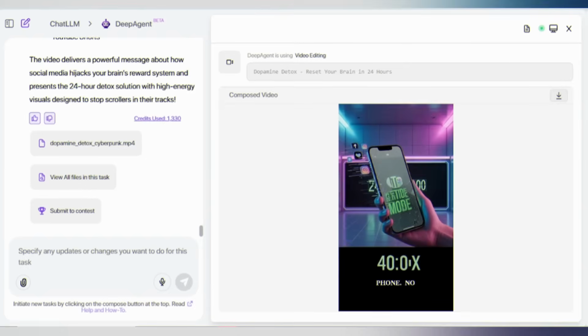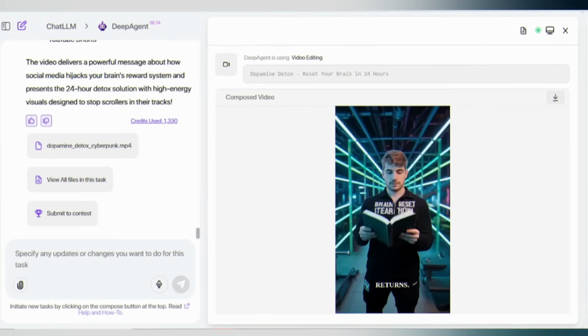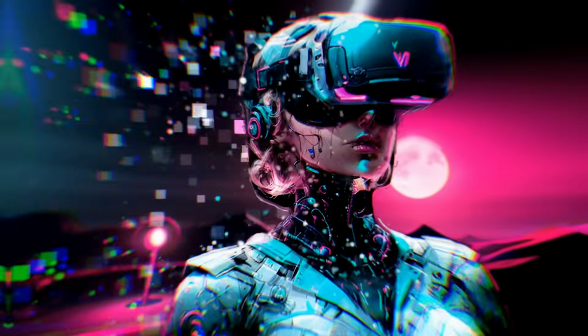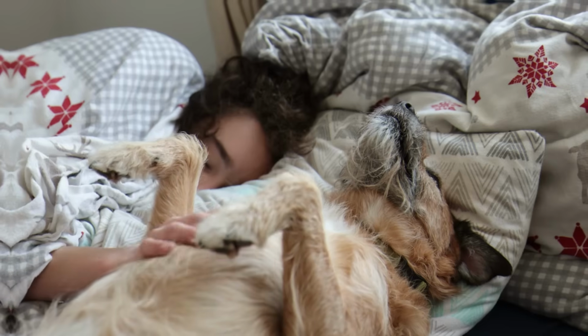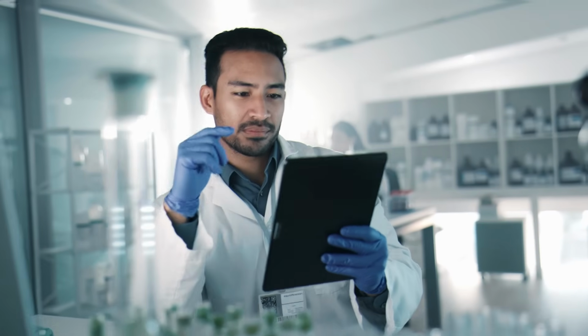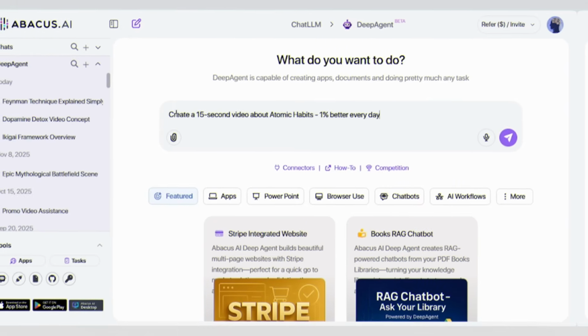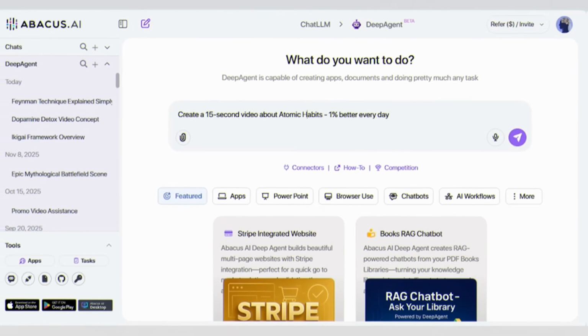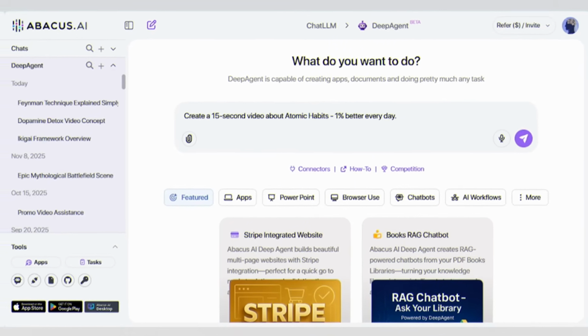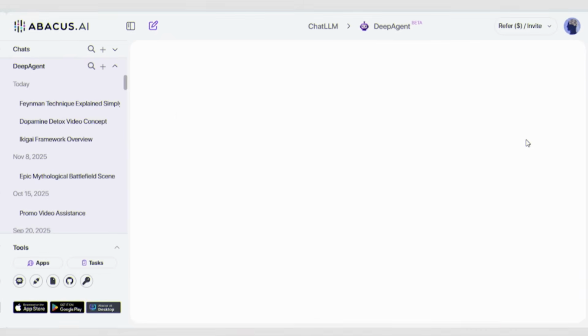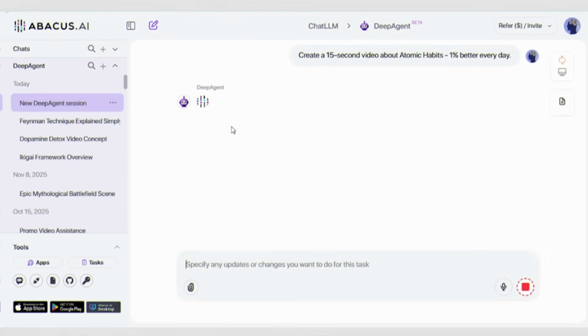No manual editing, no hunting for stock footage. Just paste and create. Feature 3. Auto mode. Here's where it gets wild. Feeling lazy? Don't want to do deep research or write detailed prompts? No problem. Just tell DeepAgent, create a 15-second video about atomic habits, 1% better every day. That's it. One line, no extra details.